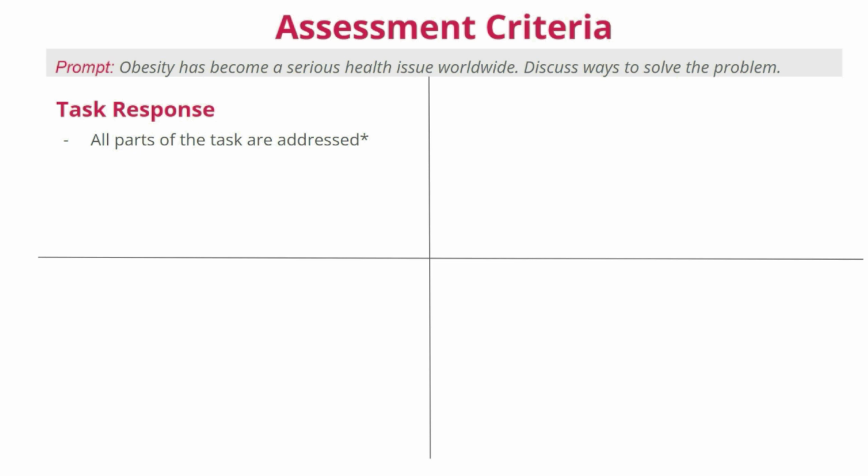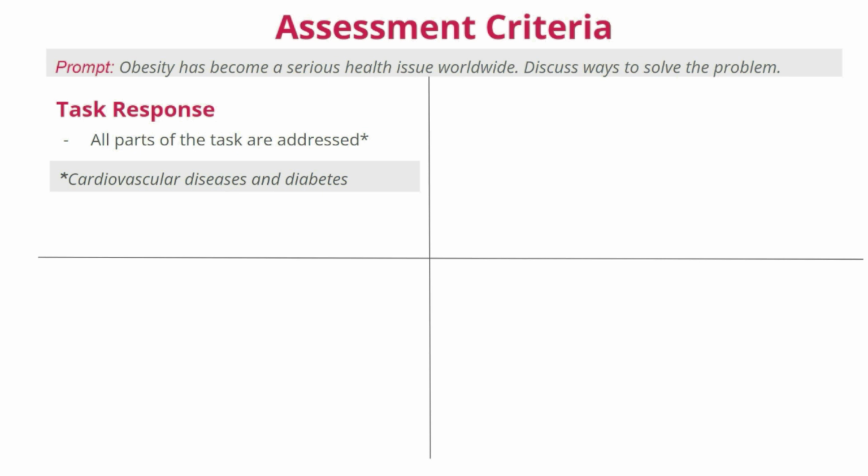A common mistake that students make is that they go off topic and off the given task. For example, one of my students, when he wrote his essay on this prompt, wrote about cardiovascular diseases and diabetes.